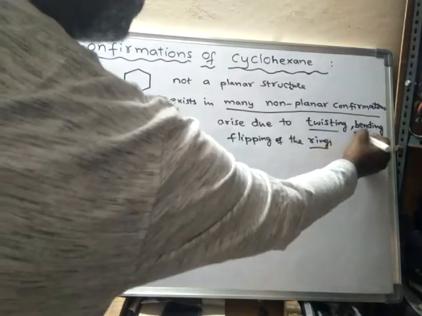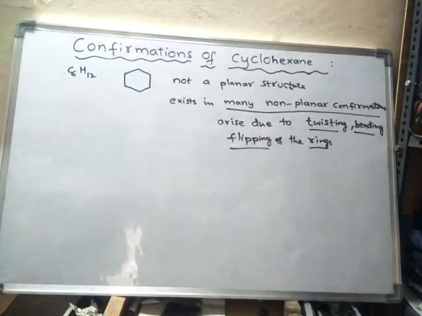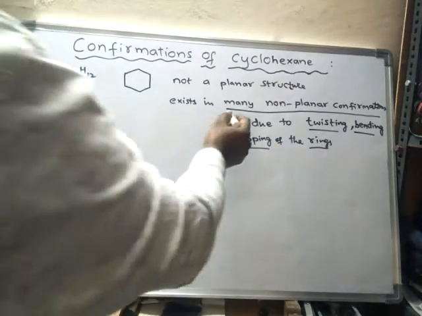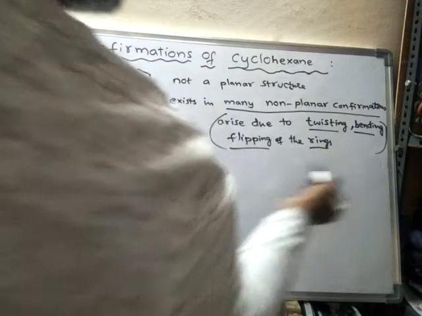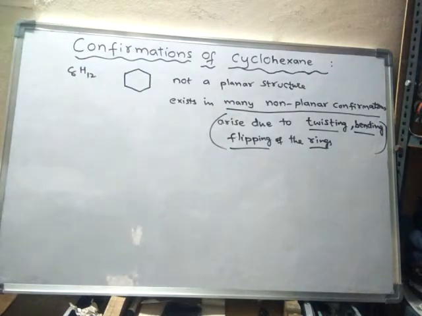Due to this behavior, cyclohexane exists in many non-planar conformations.